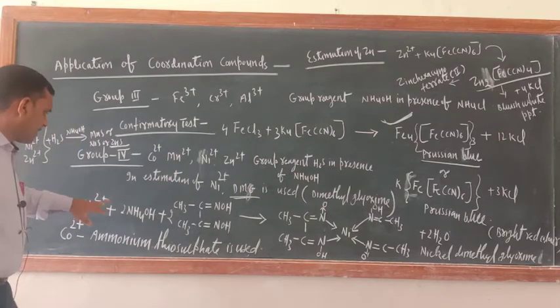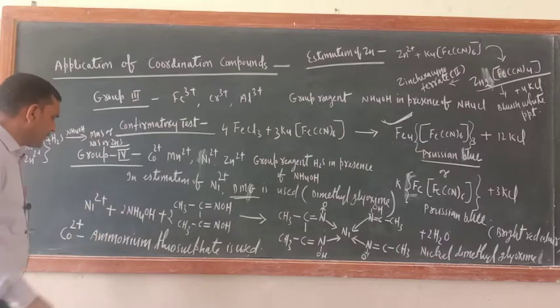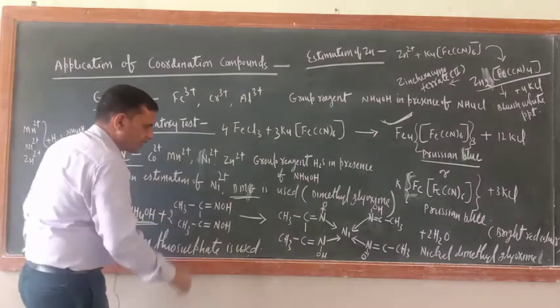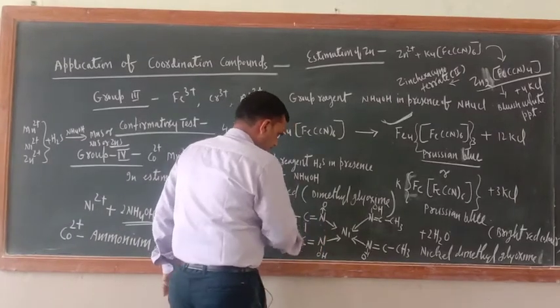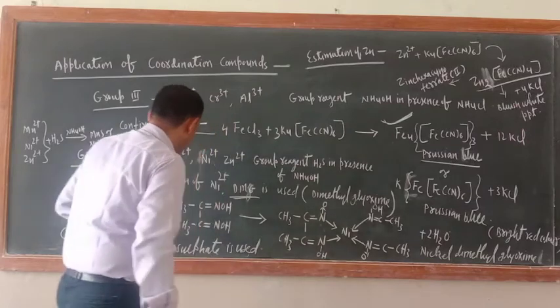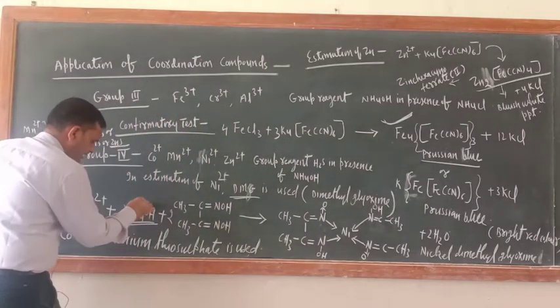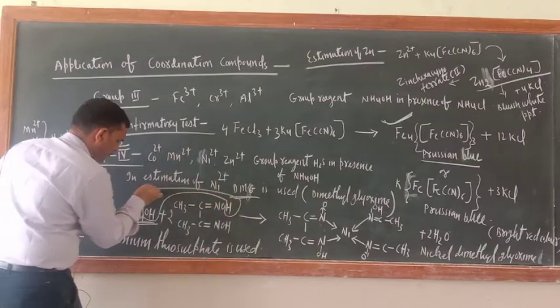Now just see, when dimethyl glyoxime reacts with Ni2+ in presence of NH4OH, what are the products here? The products are this one, CH3CNO. Just see, you do one thing: this OH and one H you remove.